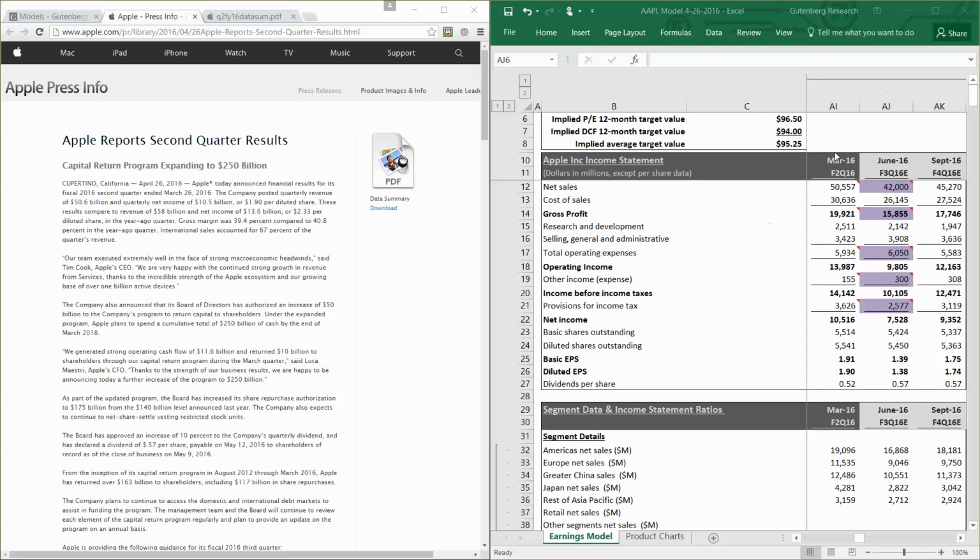Okay, Apple's fiscal second quarter results are out. Shares are down about 6%. In this video, we're going to talk about the updates that we made to our earnings model for this quarter. And then after that, we're going to talk about the share valuation.